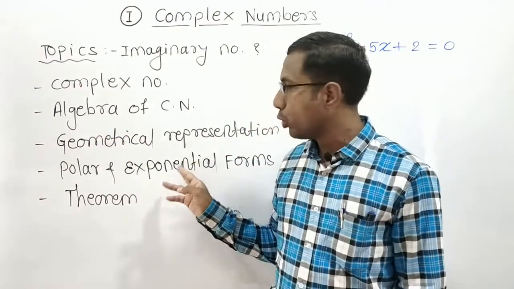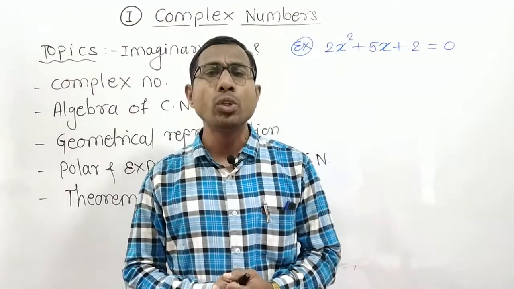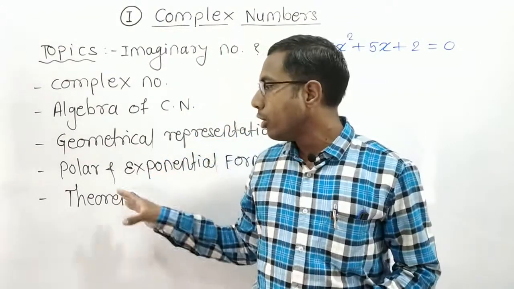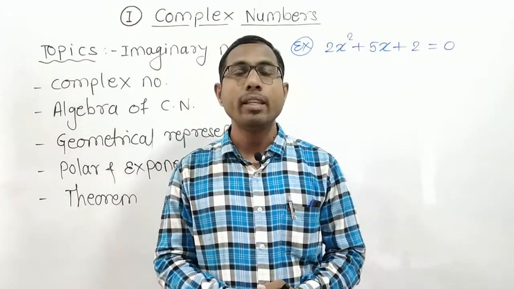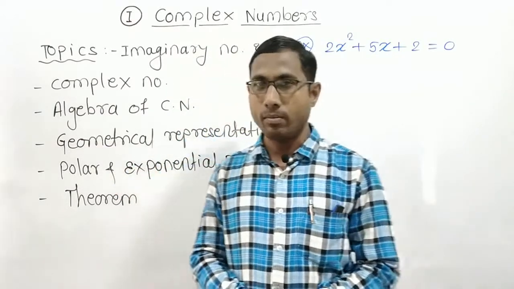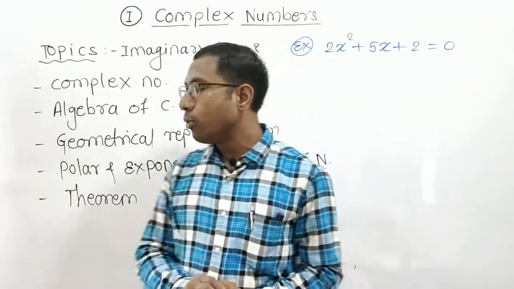Is that clear? The last point is one theorem. This is included in our syllabus without proof, and we have to solve questions on that theorem. The name of that theorem is De Moivre's theorem. De Moivre is the name of the mathematician.